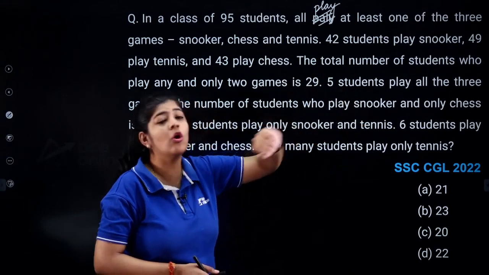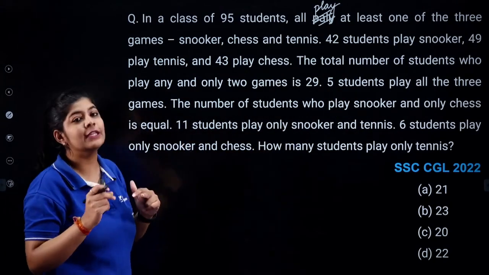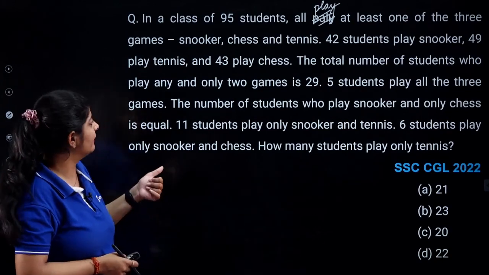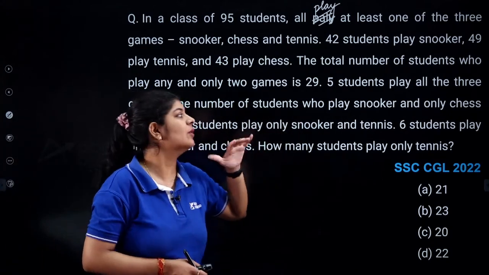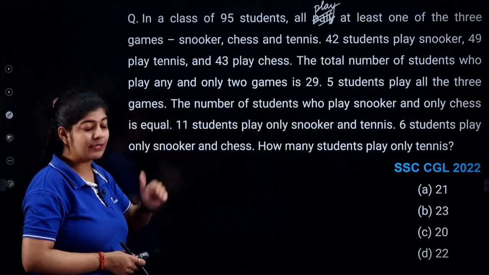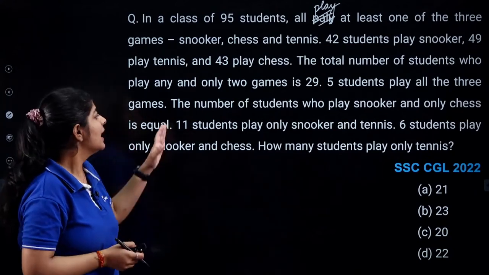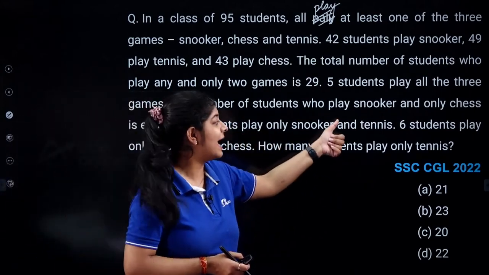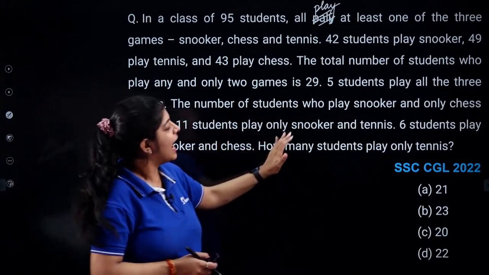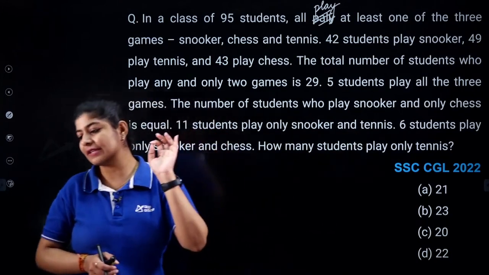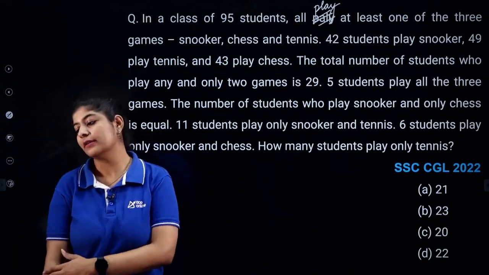5 students play all the three games, so basically the mutual part of all these three games is given as 5. Now, the next line says that the number of students who play only snooker and only chess is equal. 11 students play only snooker and tennis. 6 students play only snooker and chess. How many students play only tennis? This is the thing that we need to identify. How many students are playing tennis only?